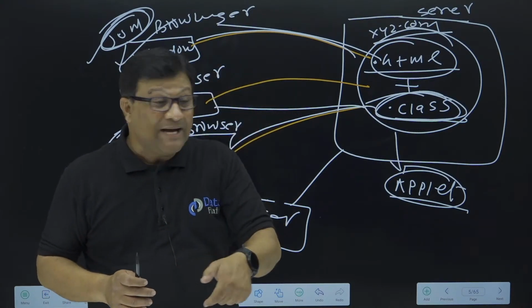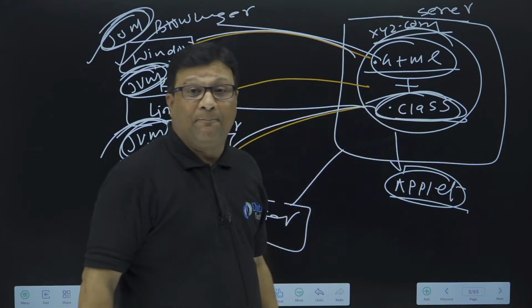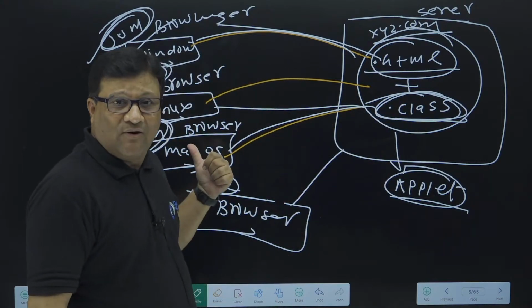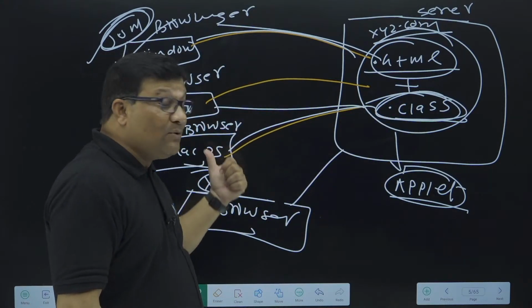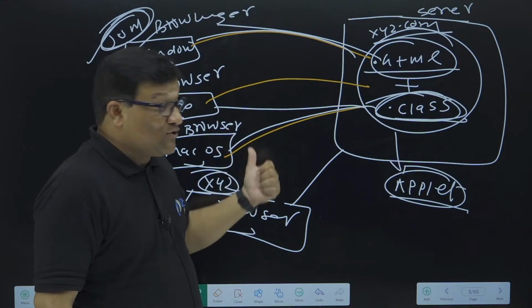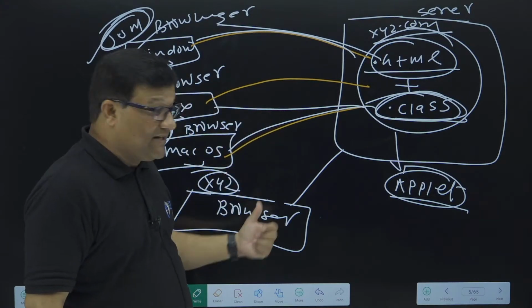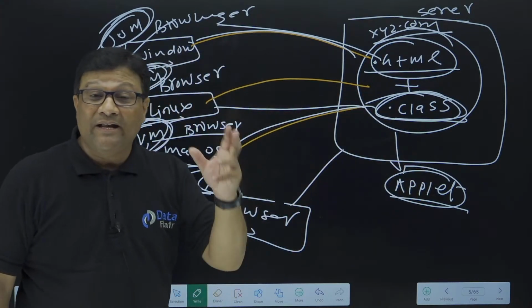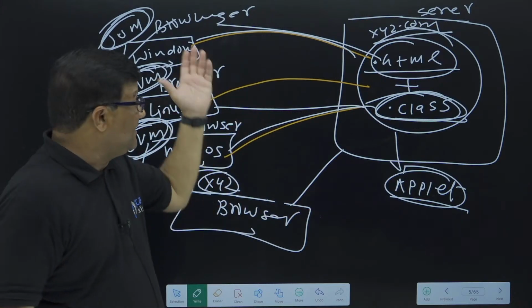The same concept is applicable with the applet. Applet is a client-side technology. Applet is executed by the client machine's JVM. So if there is no JVM in the machine, this applet will not be able to show its output on that particular machine.